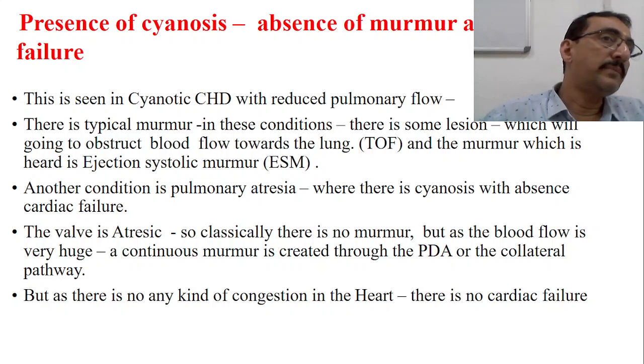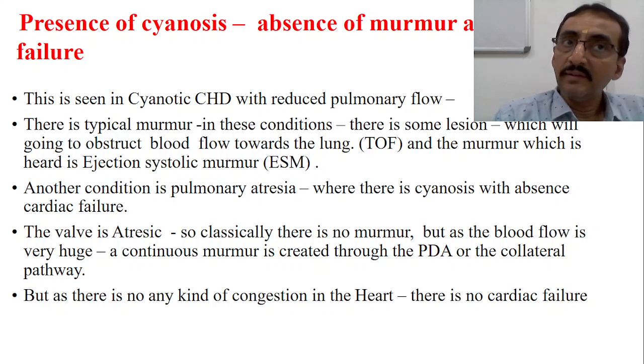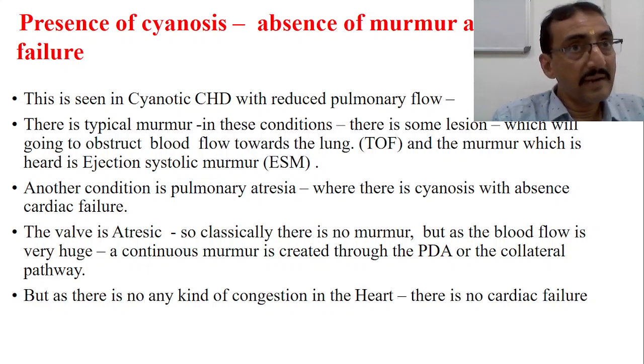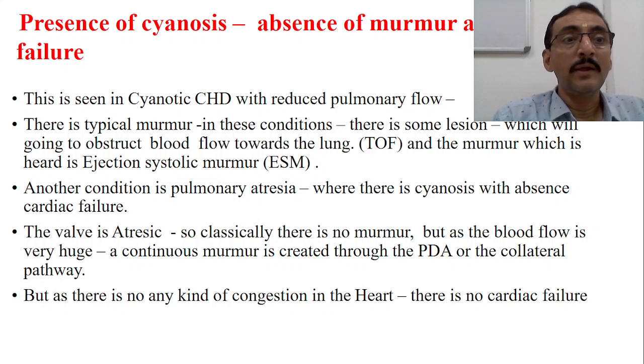Now, one more important point that we have to understand in CVS is the presence of cyanosis and absence of murmur and cardiac failure. We have to understand this cardiac pathology like this. We are facing a situation where a child has cyanosis, but there is no murmur and no cardiac failure. This is possible. How? This is in cyanotic heart disease with reduced pulmonary flow.